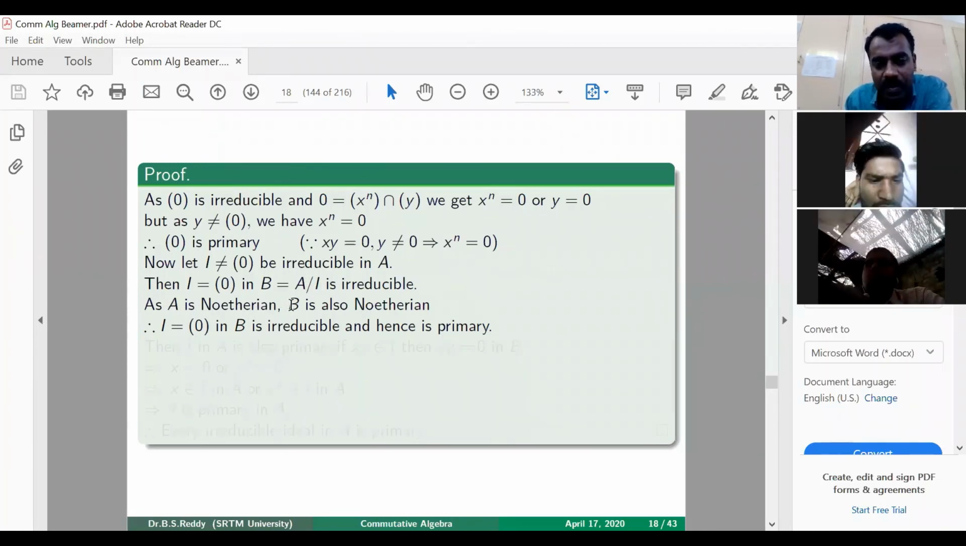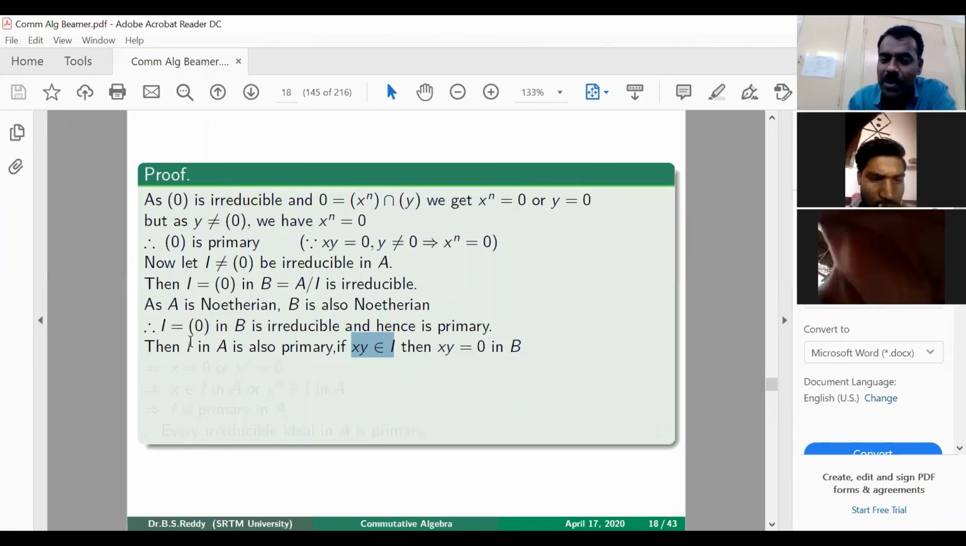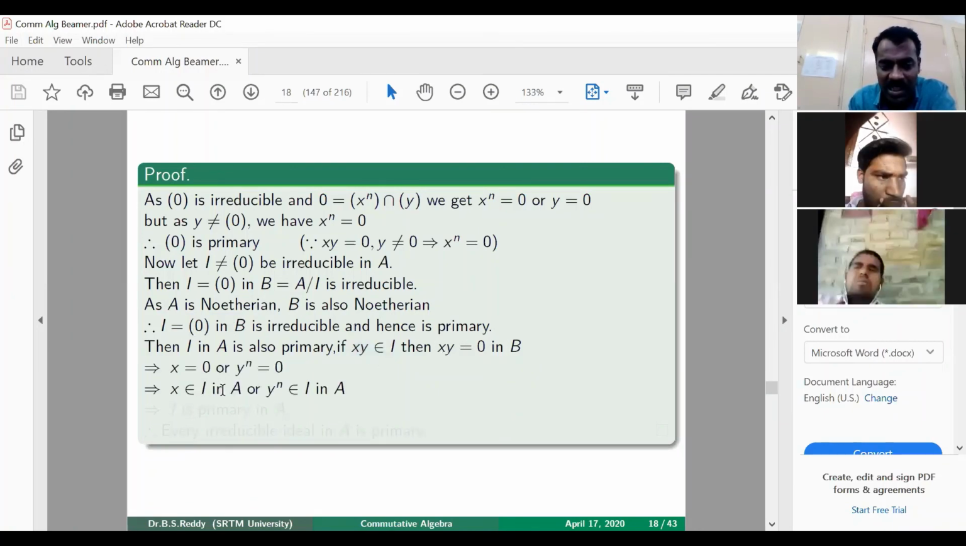So as A is Noetherian, B is Noetherian. So we are in a Noetherian ring where that ideal is an irreducible ideal. Therefore it is primary. So what we proved is that I, which is 0 in B, is primary. So therefore I in A is primary, because if xy is in I, then xy is nothing but 0 in B, then apply the fact that it is primary. So either x is 0 or y power n is 0. That means either x belongs to I or y power n belongs to I. That is the explanation I have written here.